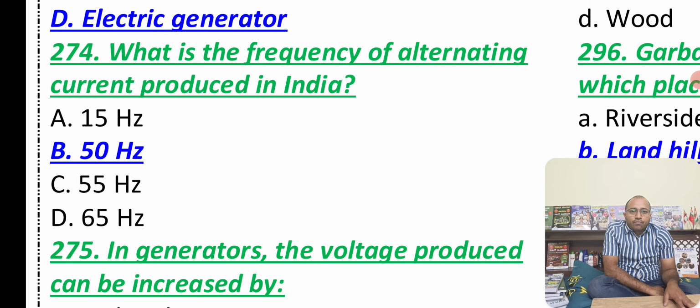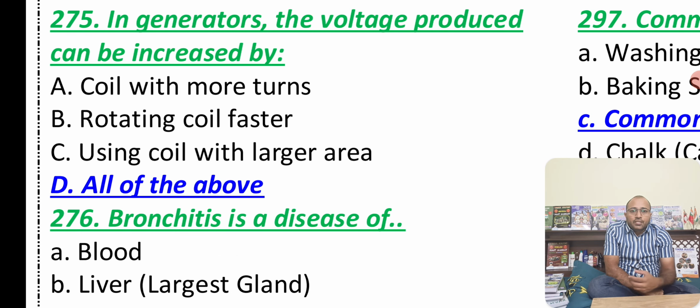What is the frequency of alternating current produced in India? In our home we have a 220 volt socket and a 440 volt socket. Along with that, the frequency of the alternating current we use at home should be 50 hertz only. In generators, the voltage can be increased by a coil with more turns. The more copper wire turns you have, the more voltage can be produced. Rotating the coil faster and using a coil with larger area are all important factors that can increase the voltage.